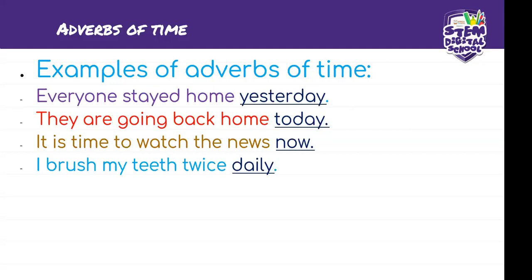Okay, so that is how the adverbs of time work. Then the third example, it is time to watch the news. When? Now. So it is time to watch the news now. So you realize that the adverbs of time are answering the question when. Okay, so they are actually answering the when question. Are you all together on that?